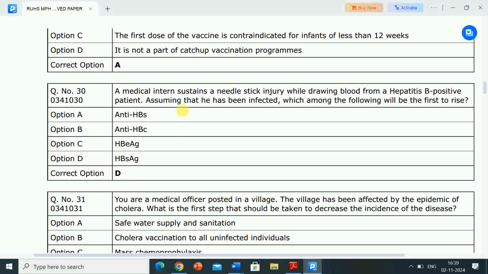So if a medical intern sustains a needle stick injury while drawing blood from a hepatitis B positive patient, assuming that he has been infected, HBsAg, that is hepatitis B surface antigen test, will be the first to rise.